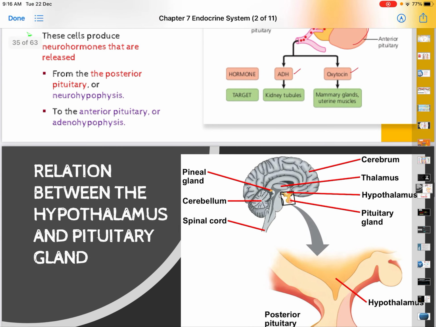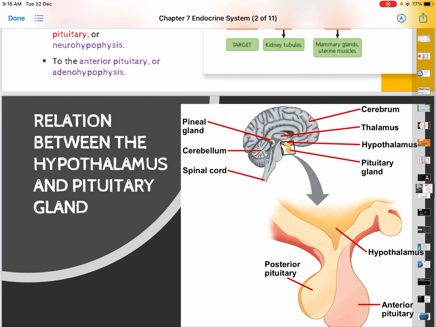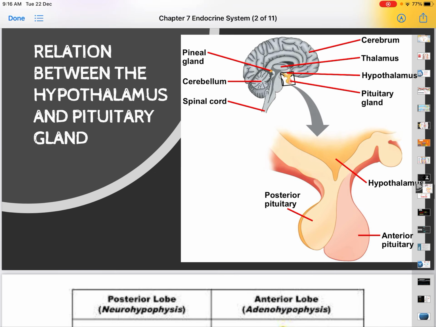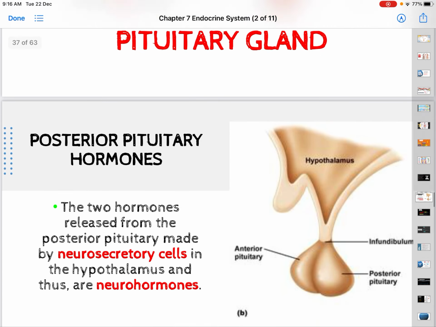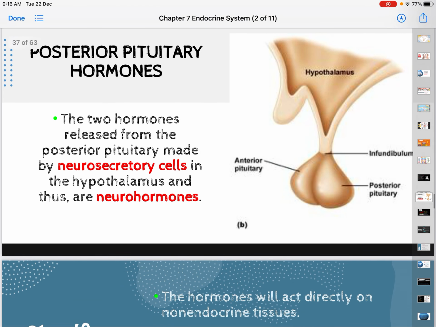This is your posterior pituitary gland and your anterior pituitary gland. This is your hypothalamus. These two hormones, ADH and oxytocin, released from the posterior pituitary, are made by neurosecretory cells in the hypothalamus, and they are called neurohormones.